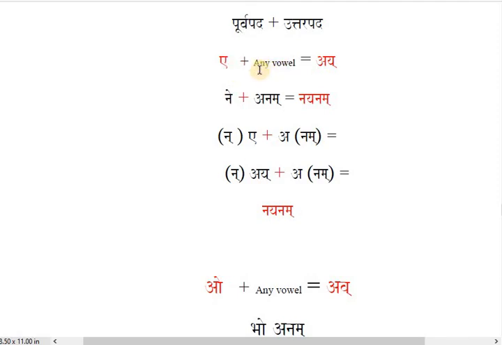Here if we have an example, Ne plus Anam. So this E is supposed to be changed to Ay. So Na and Ya will be Nay, and next word is Anam. So Nay and Anam, Nayanam. E is converted to Ay. Yeah? First rule.